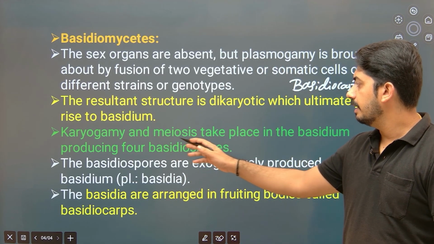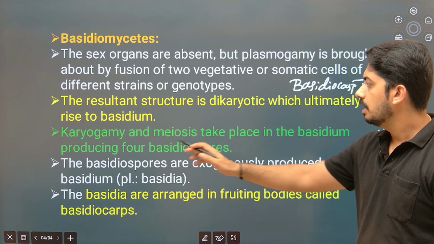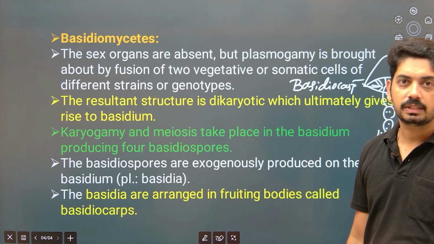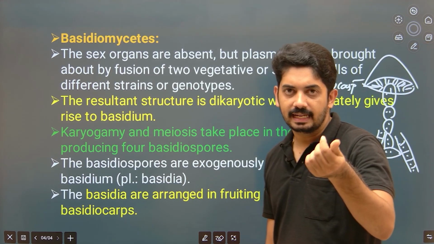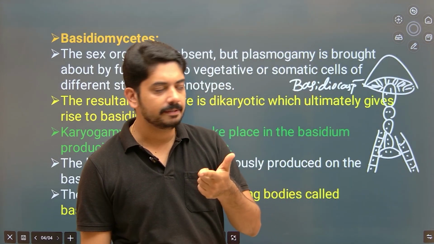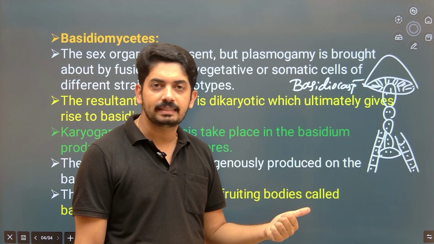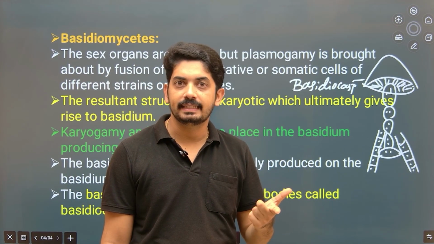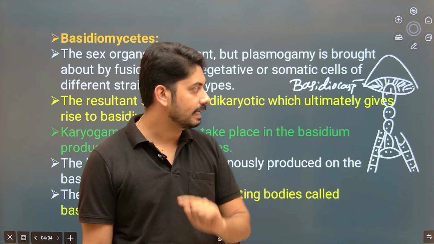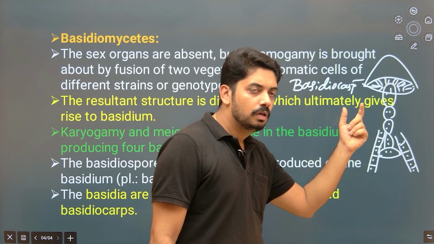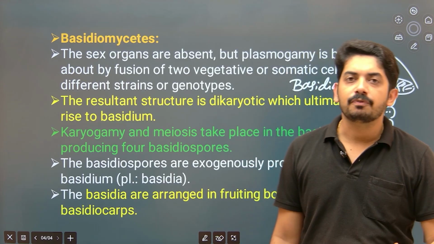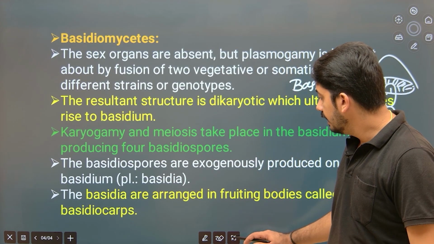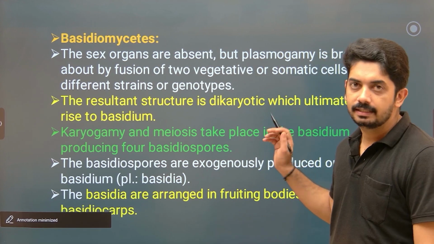Karyogamy and meiosis take place in the basidium, producing 4 basidiospores. Basidiospores are produced exogenously. There is one correction here. I think I missed it. In case of basidiomycetes, spores are produced exogenously, and in ascomycetes they are produced endogenously. Make a correction of this. Okay, so I will show you what type of questions can be framed in the NEET examination and in what depth you should understand this.